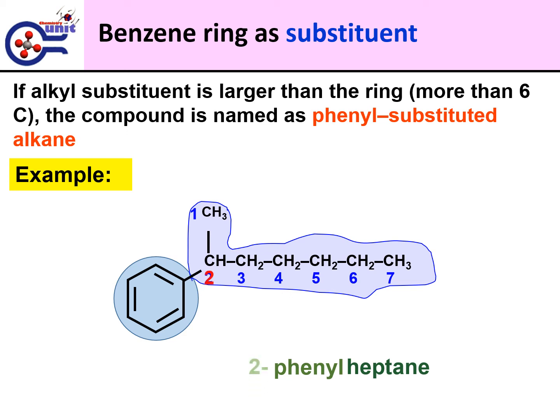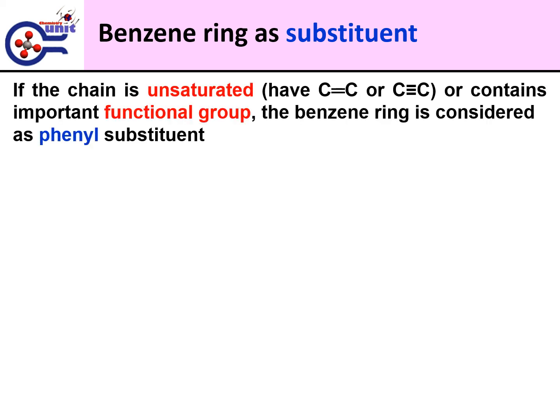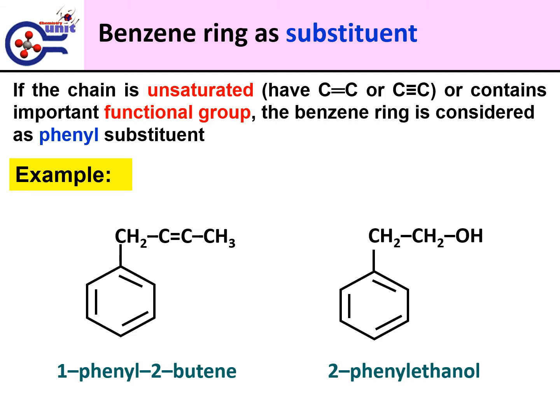structure is 2-phenylheptane. If the chain is unsaturated, having a carbon-carbon double bond or carbon-carbon triple bond, or contains an important functional group, the benzene ring is considered as a phenyl substituent. Examples: 1-phenyl-2-butene and 2-phenylethanol.